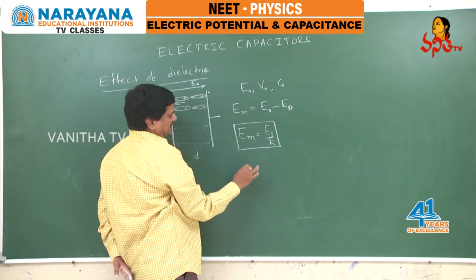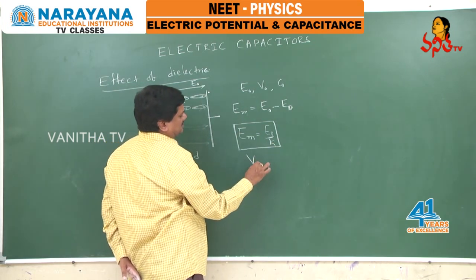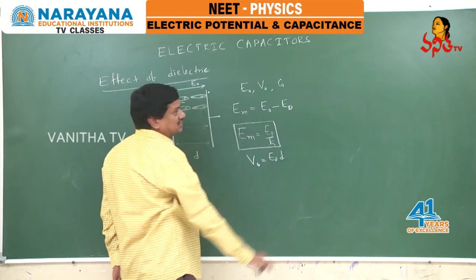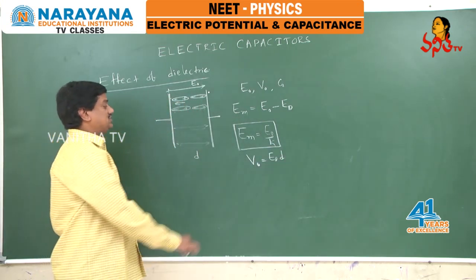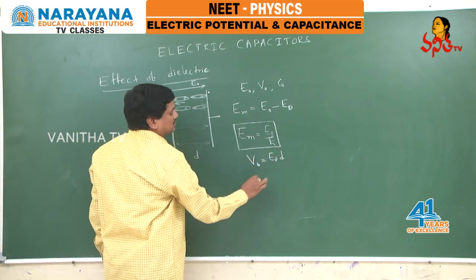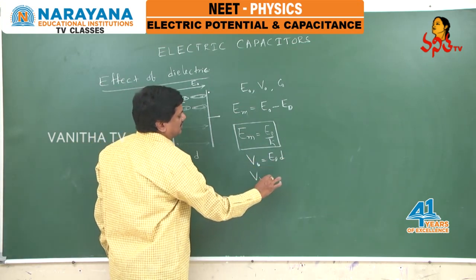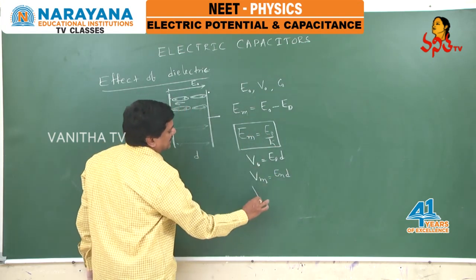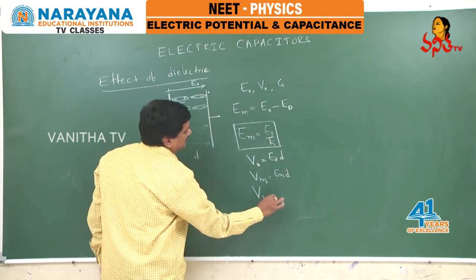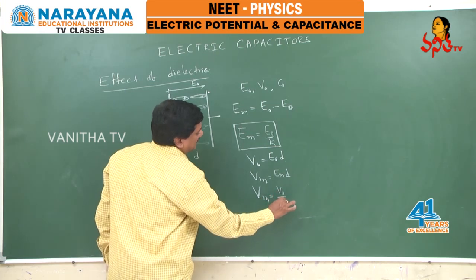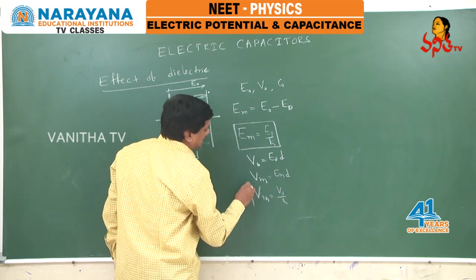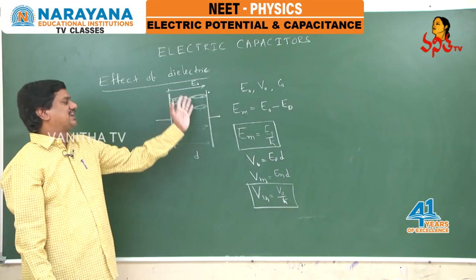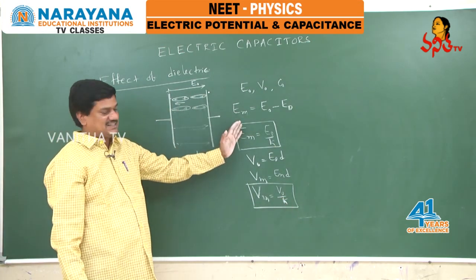When the battery is disconnected, what is the relation between V and E? V equals E naught into d initially. Did we change the distance between these two? No. So we can write V with the medium equals E with the medium into d. Similarly, the potential with the medium equals the potential in air by K. So finally, the conclusion is, when the battery is disconnected and the dielectric is placed, electric field intensity decreases.